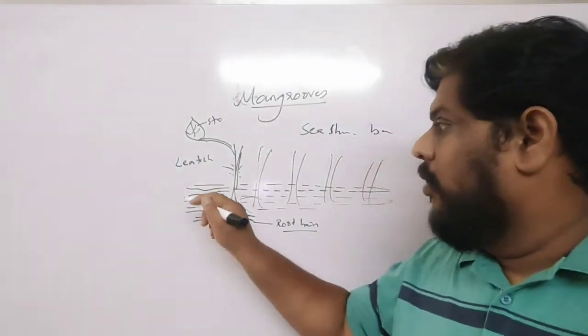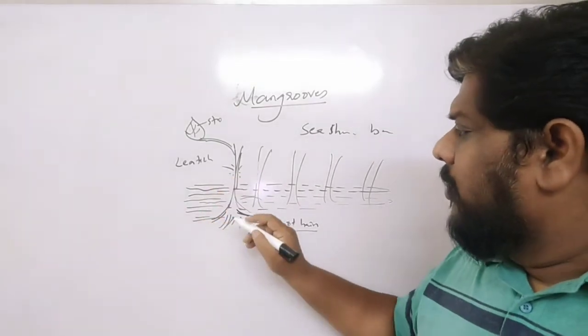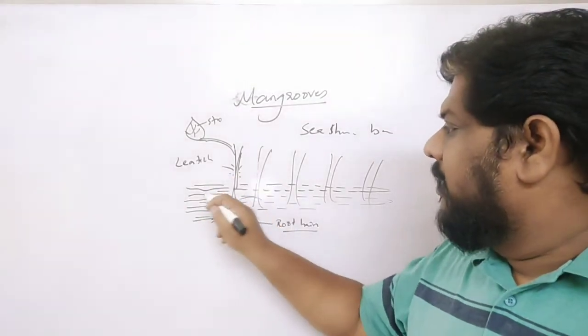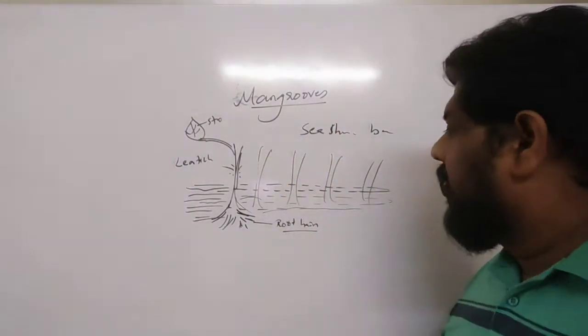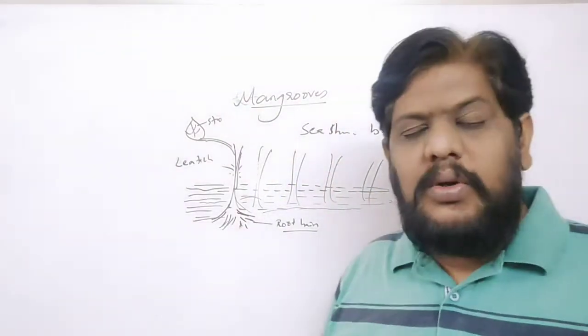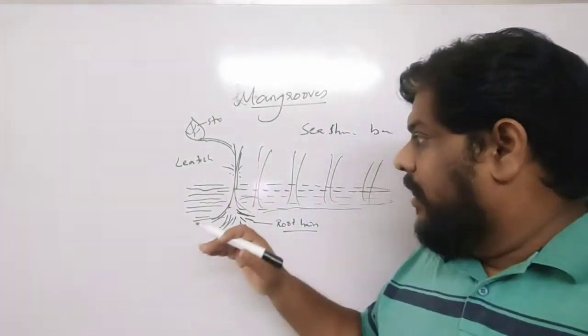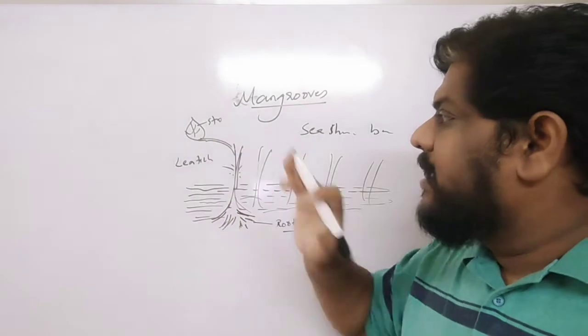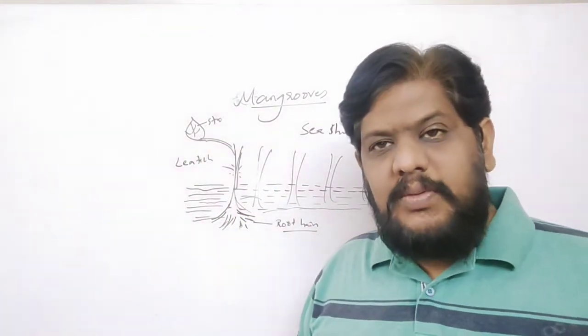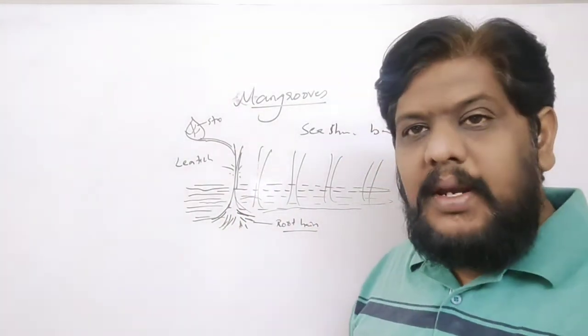So that is how the trees respire. Now, if you take these plants as mangroves, which are completely submerged in the water, these root hairs are not able to take the air or the oxygen which is present in the atmosphere. Now, how will these plants survive? How will these trees survive? That is the million dollar question now.